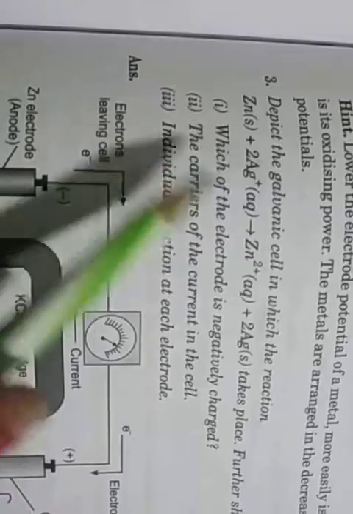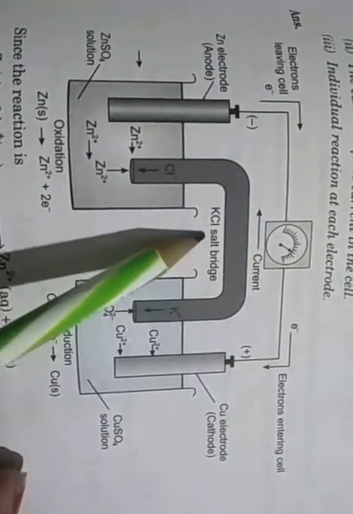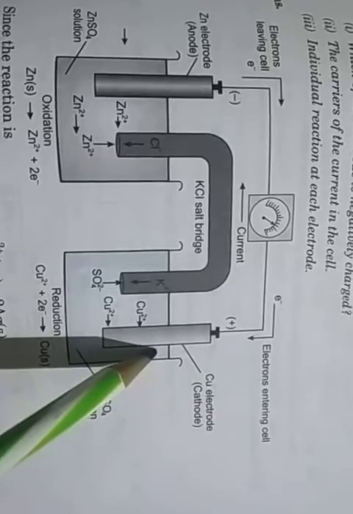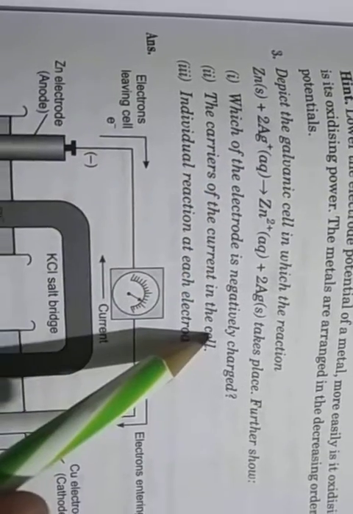So the first question is to depict the galvanic cell, so we have to draw it. The salt bridge is formed by KCl. Electrons leave the cell at one electrode and enter at the other, and the current flows in the opposite way. Next, question number one: which of the electrodes is negatively charged?